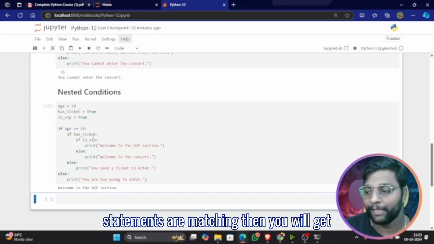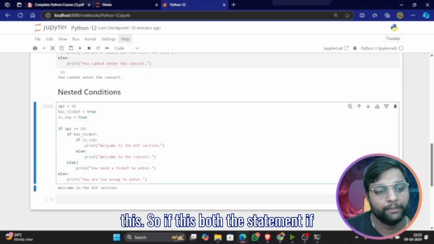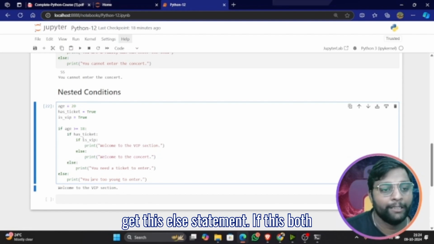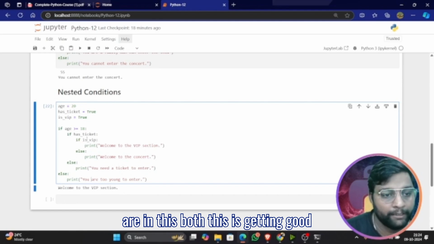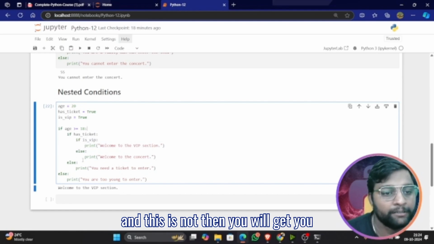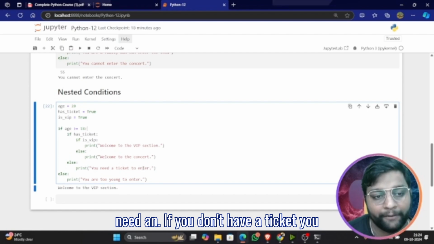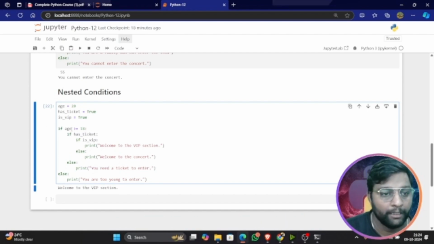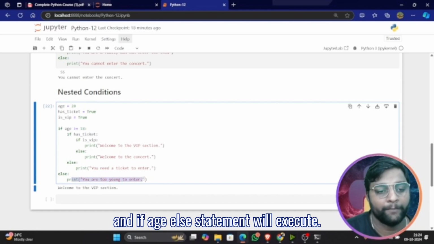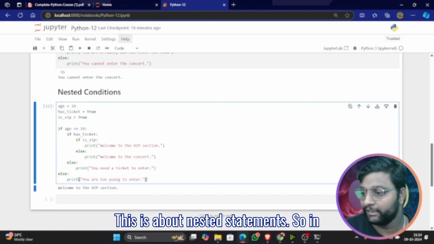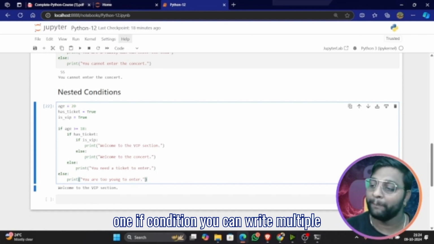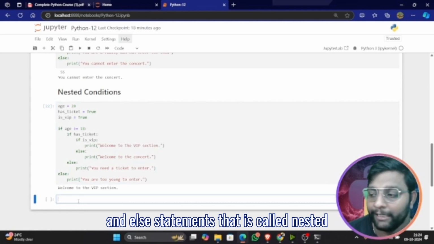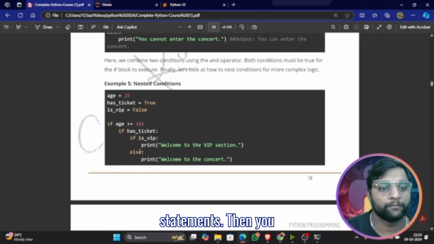That's all. It's nested if statements. If both the statements are matching, then you will get this. If either of the statements fails, then you will get this else statement. If this is good and this is not, then you will get the else. If you don't have a ticket, you need a ticket to enter in. If this fails, this else statement will execute. And if the age fails, the else statement will execute. This is about nested statements. So in one if condition, you can write multiple if and else statements inside itself. That is called nested statements.